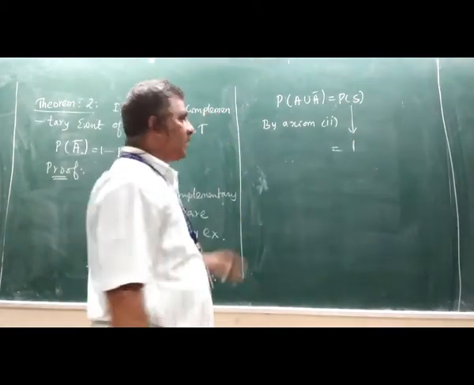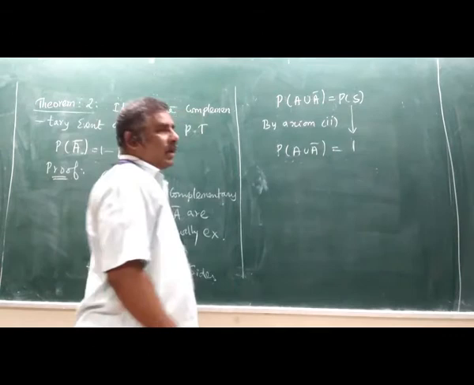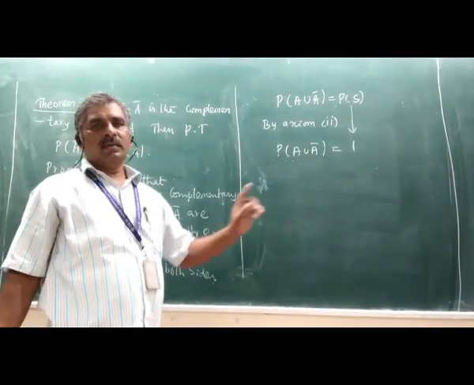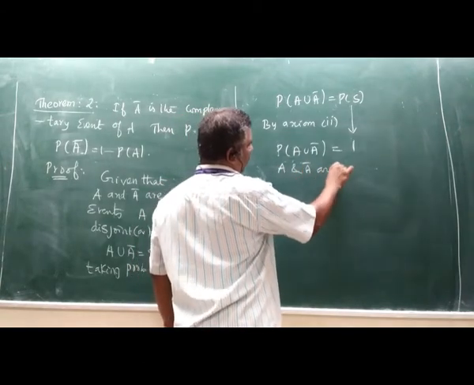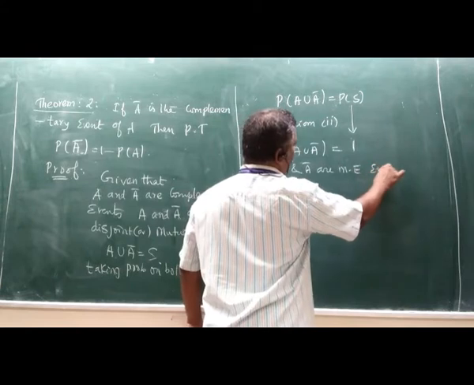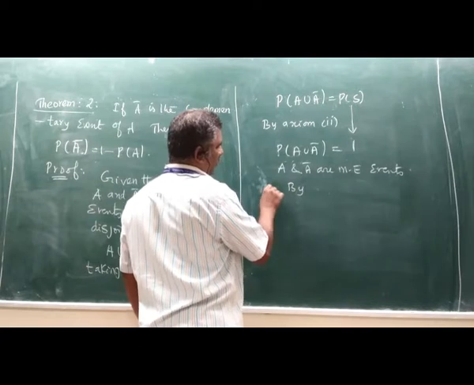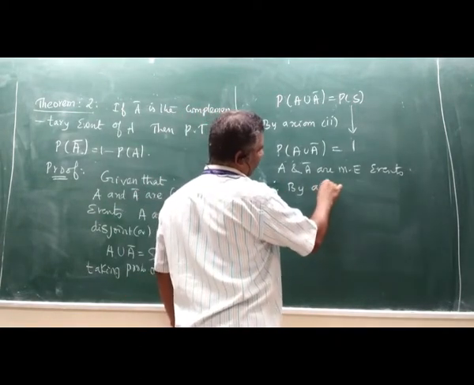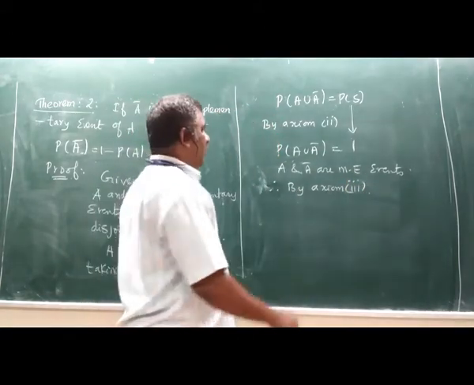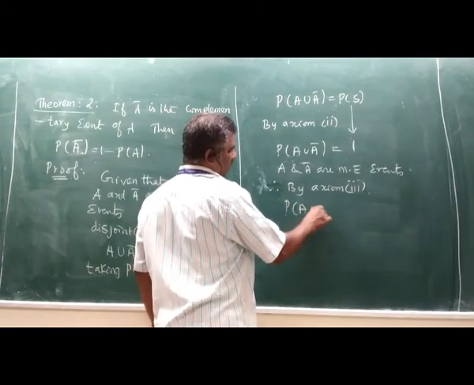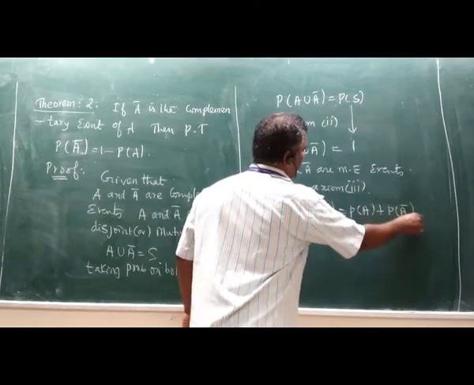Then what happened to the left hand side? Probability of A union A bar. Here, given that A and A bar are mutually exclusive events, therefore, by axiom 3, probability of A union A bar equal to probability of A plus probability of A bar.